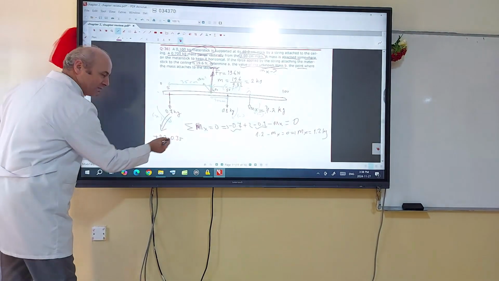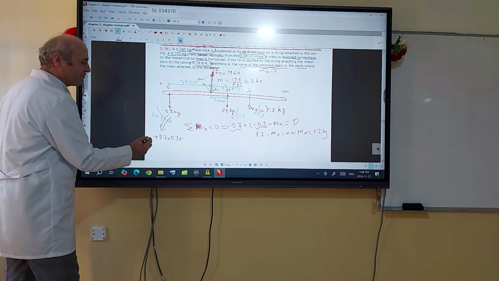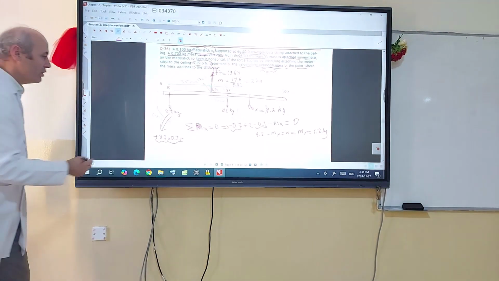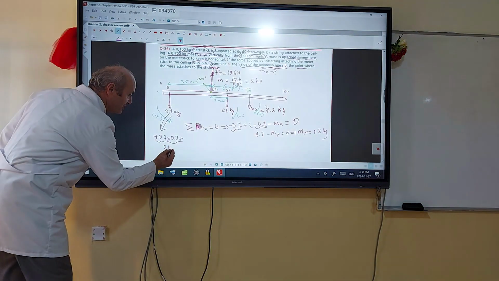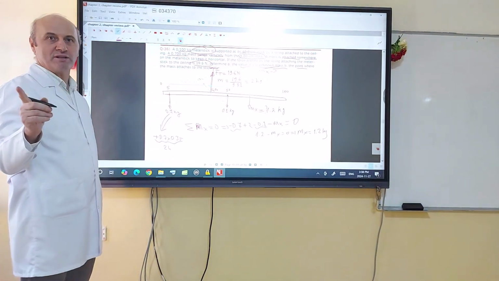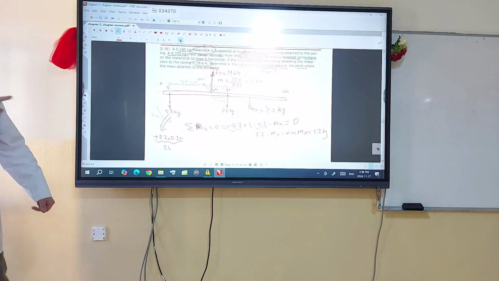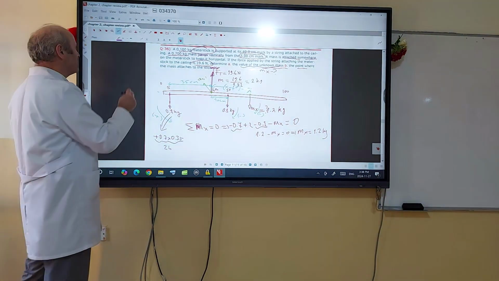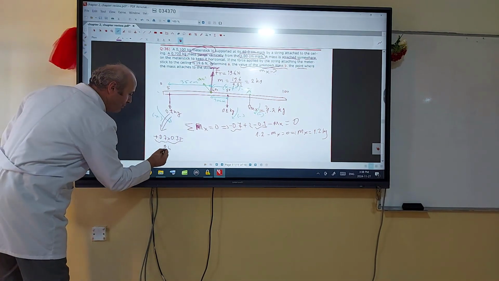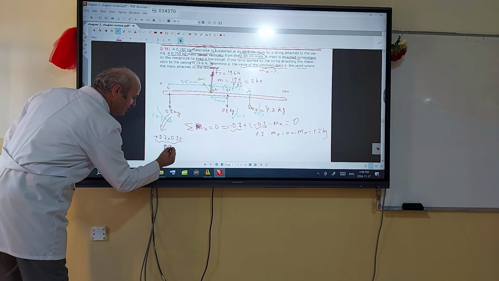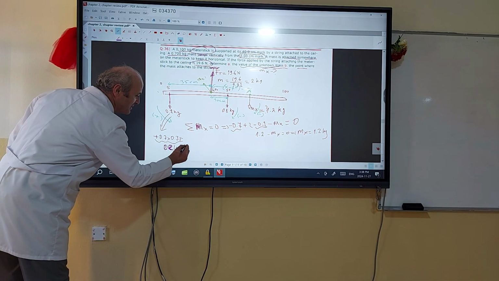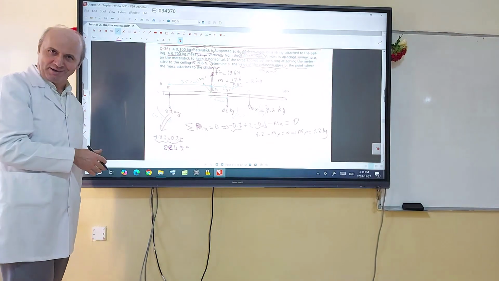So multiply: 0.7 times 0.35. How much is this? It's 24.5 kilogram centimeter. Now let's get it in meters: 0.245. It is kilogram times meter this time, not Newton times meter.